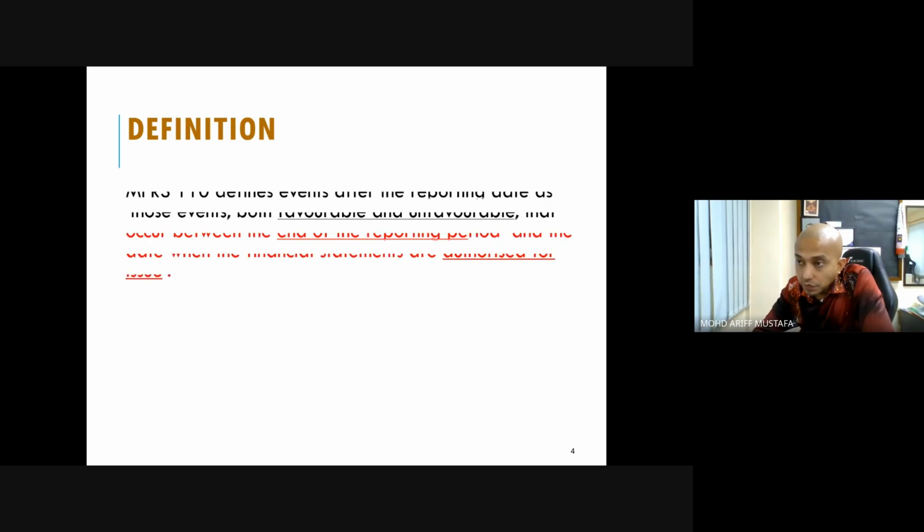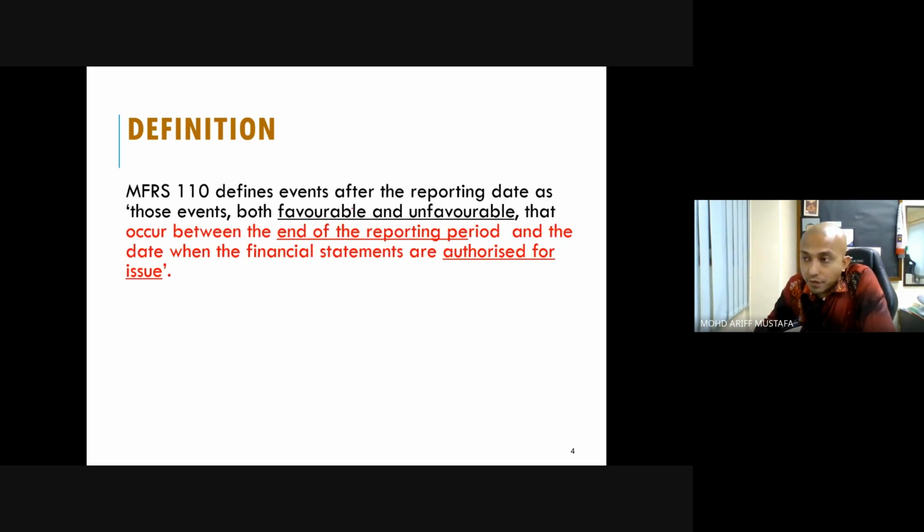First things first, we see the definition. MFRS 110 defines event after the reporting date as those events, both favorable or unfavorable, good or bad, that occur between the end of the reporting period and the date when the financial statements are authorized for issue. So this is what we call the gap. After the year end, but the financial statement is not yet authorized for issue to others.